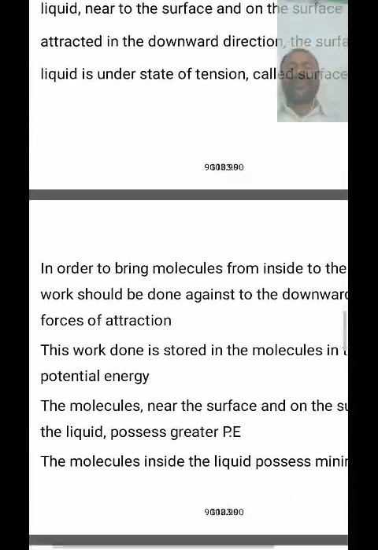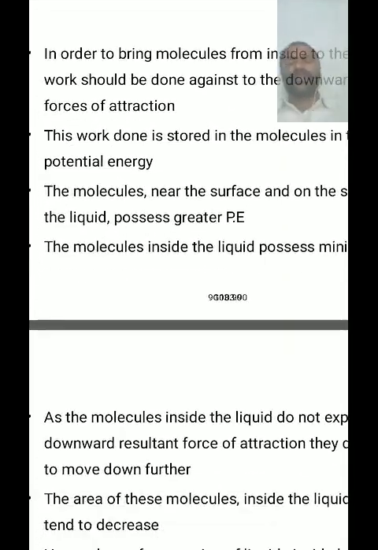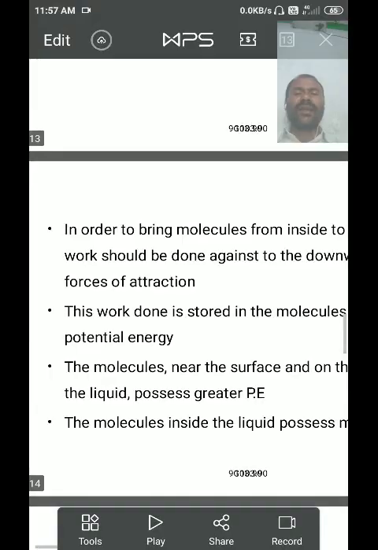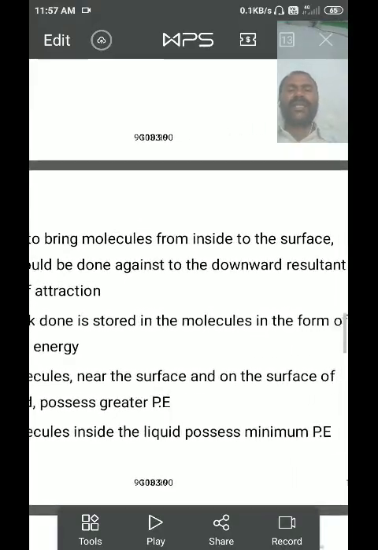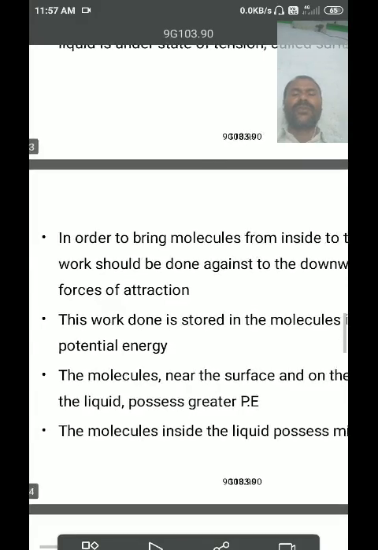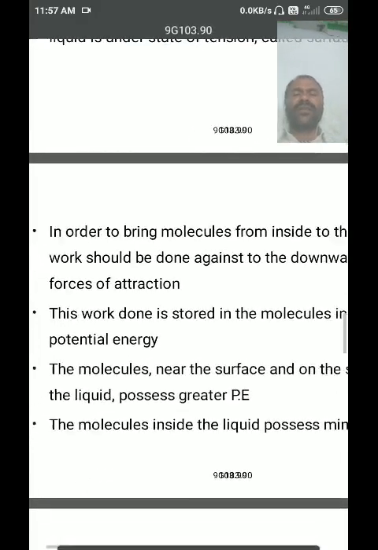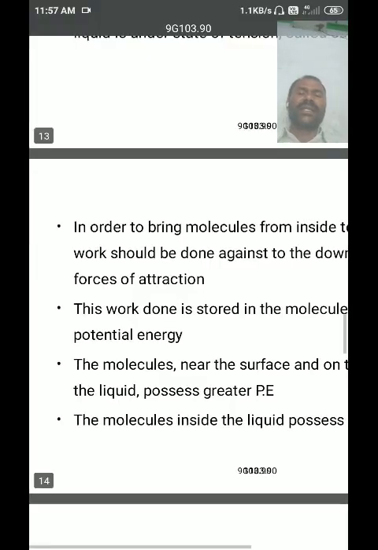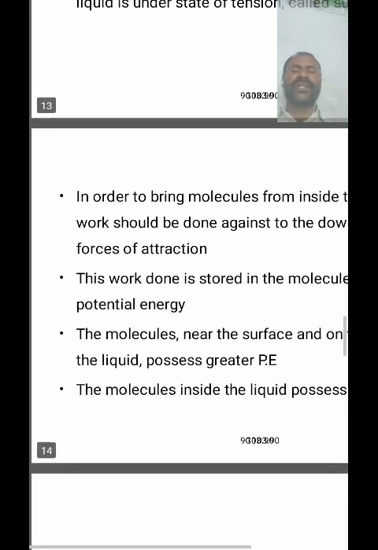In order to bring a molecule from inside to the surface, work should be done against the downward resultant forces of attraction. This work done is stored in the molecule in the form of potential energy.